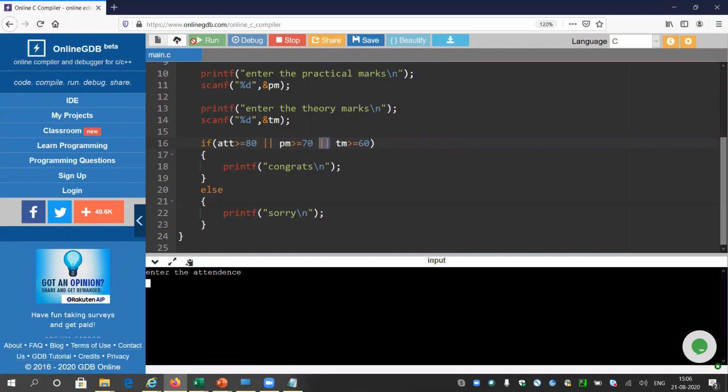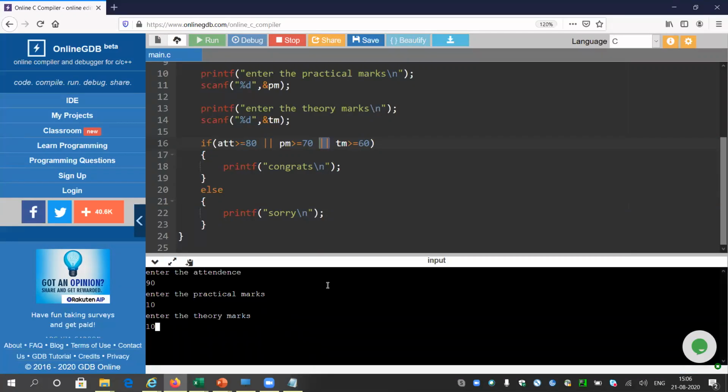So let me give some values like 90. I have a good attendance, 90%. Okay, again some issues with the compiler. Practical marks, suppose I do not have good marks in practical, suppose 10%, and theory also 10.